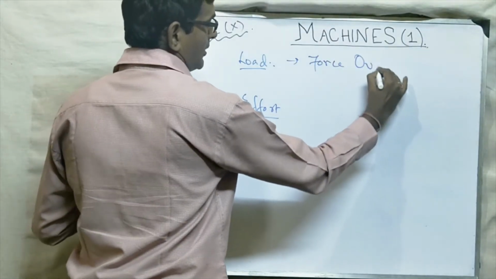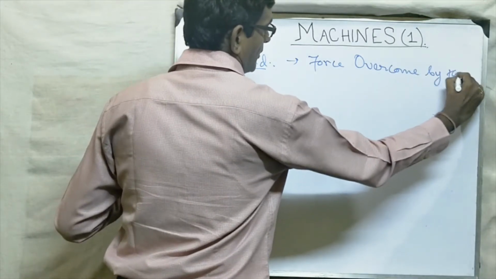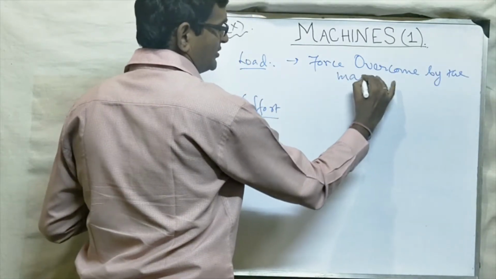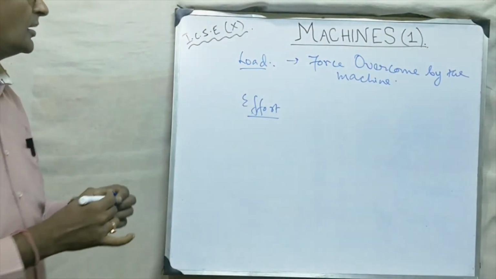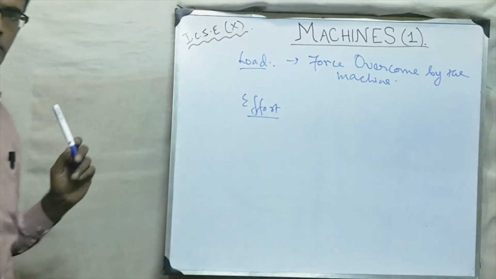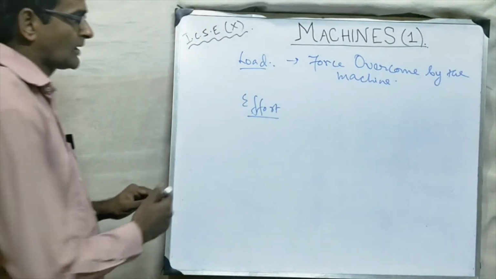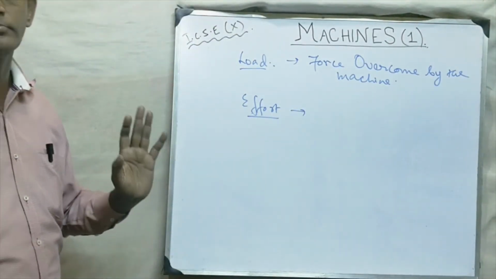Force overcome by the machine means the machine is doing that work. So force overcome by the machine, that is called the load. Okay, students? Now, no machine can work on its own.